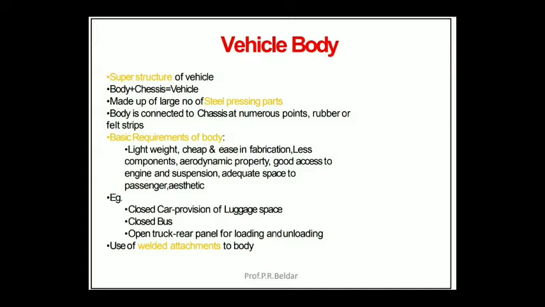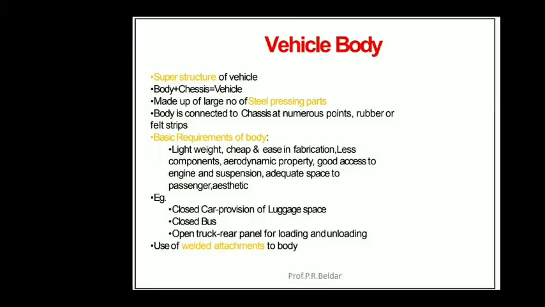For example, a closed car. In the case of a closed car, there is a provision of luggage space, then a closed bus, then an open truck. In the case of an open truck, there is a provision for loading and unloading at the rear panel. Then the vehicle body uses welded attachments.